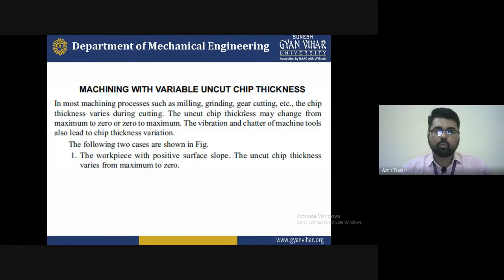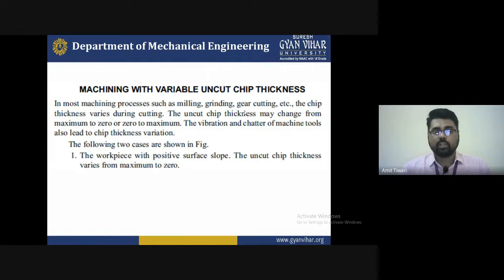So for this type of tools and machining process, you must keep in mind that all the factors are responsible for either destroying or making a good surface finish. With the help of this, I hope you understand the meaning of machining with variable uncut chip thickness. The following points are considered, that is the workpiece with positive surface slope.